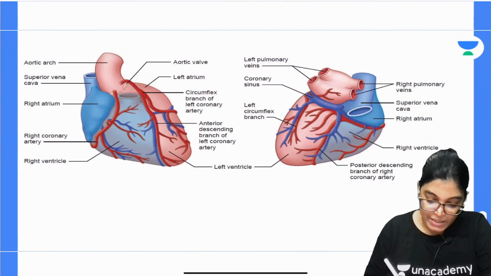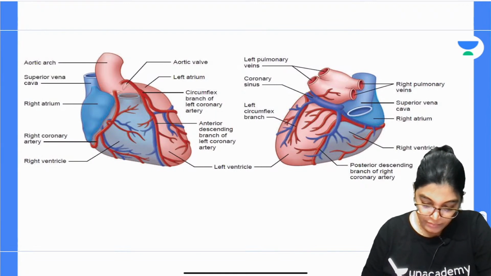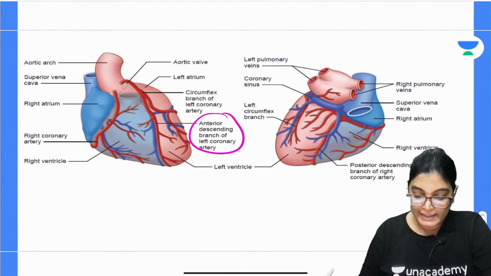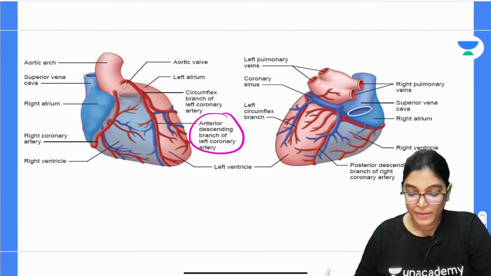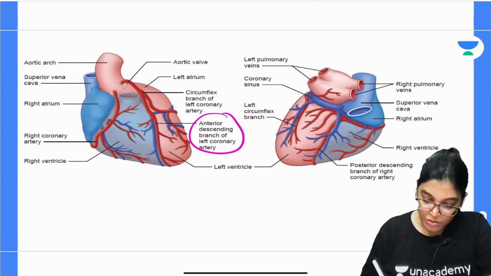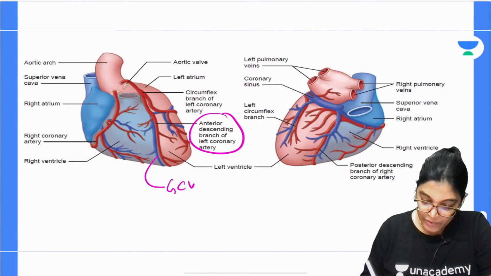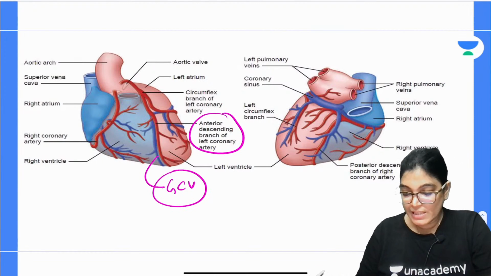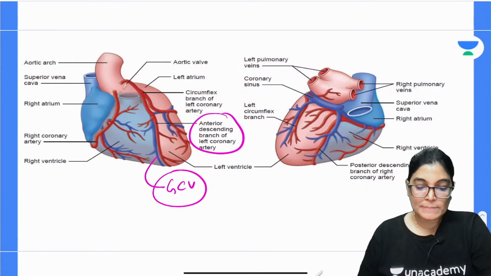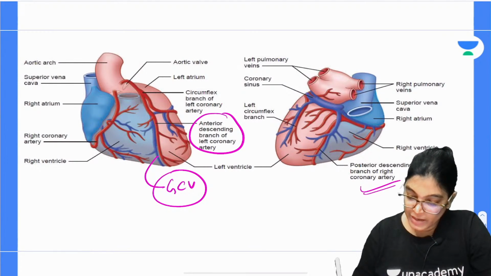Now other important veins, see here. In this diagram, the anterior descending or LAD artery runs along the anterior aspect, and this is the great cardiac vein running with it. Posteriorly, the posterior interventricular artery has the middle cardiac vein running along with it.